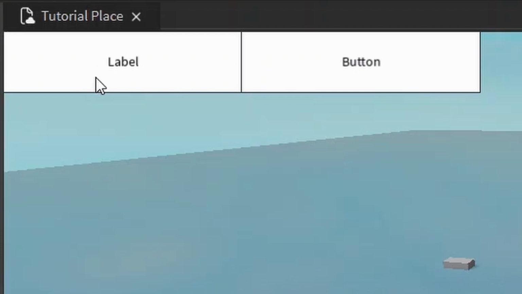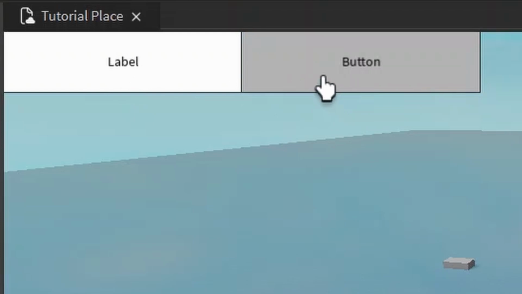As you can see, it says label right here, and then you can customize it to say whatever you want, and just to display information like next round starting in 5 seconds or whatever information you want to let the player know. This is a text button. You see when you hover over this, it changes and the label doesn't.